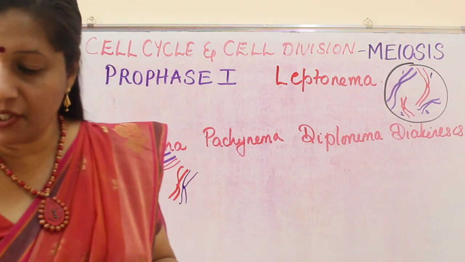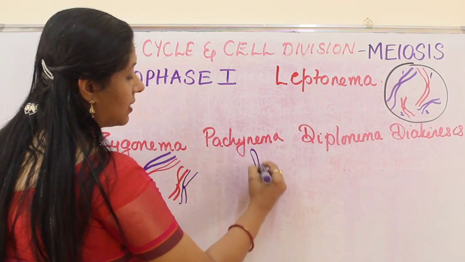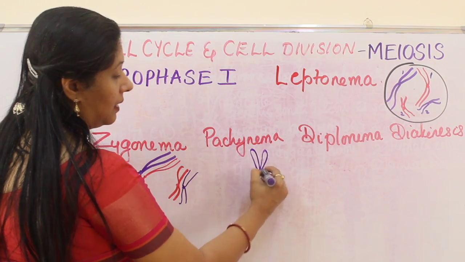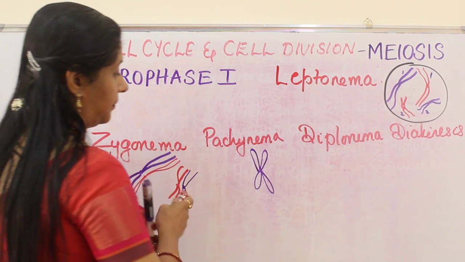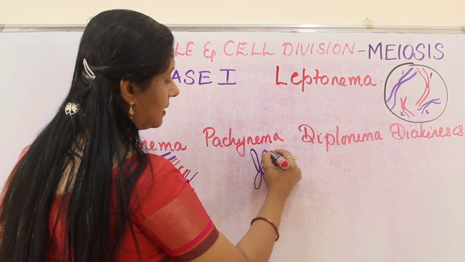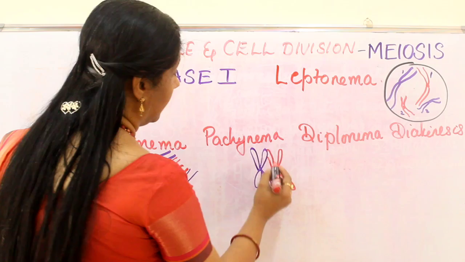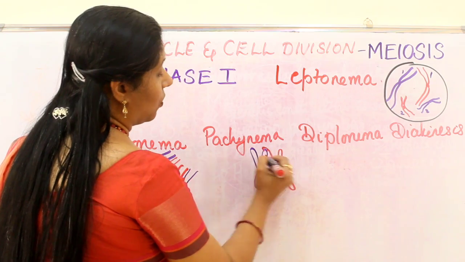For example, if I draw like this, only one I will show you. This is thread-like, actually the structure is like this. And this other one is on top of it, but we cannot show that, so it is like this. So these two ends are overlapping.